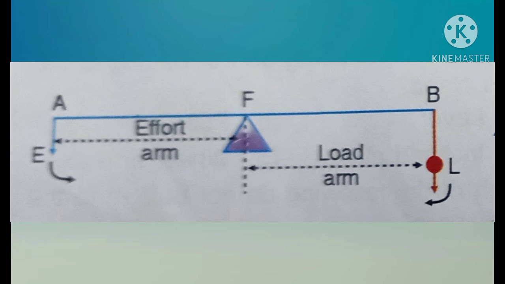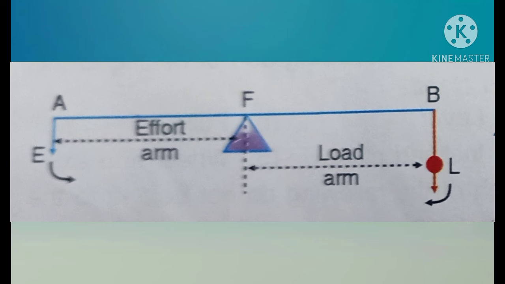Now we discuss load arm and effort arm. The perpendicular distance between the effort point and the fulcrum of a machine is the effort arm, and the perpendicular distance between the load point and the fulcrum of a machine is the load arm.